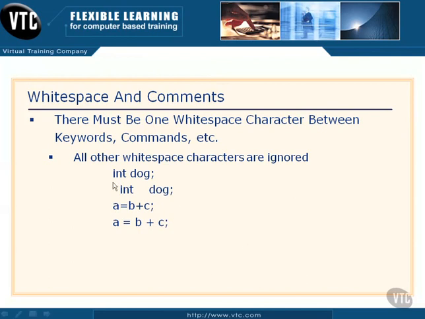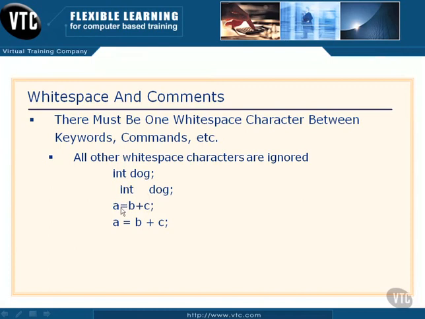Notice right here, I'm creating an integer named dog, and the semicolon just tells me it's the end of the line. I put int, that's telling the compiler this is going to be an integer variable, one white space, or just one blank space, and then dog. It can easily see that there's two words and it knows what to do with these. Now I can just as easily have indented a little bit for whatever reason to make it more readable or for a certain style. And then I could have put more than one space between the data type integer and then the variable name dog. Wouldn't bother anybody, wouldn't upset the compiler, everything would be fine.